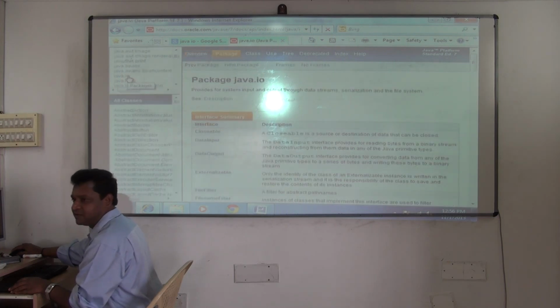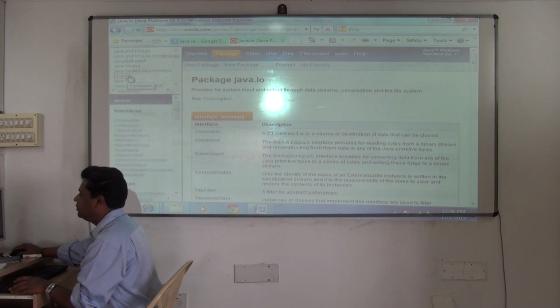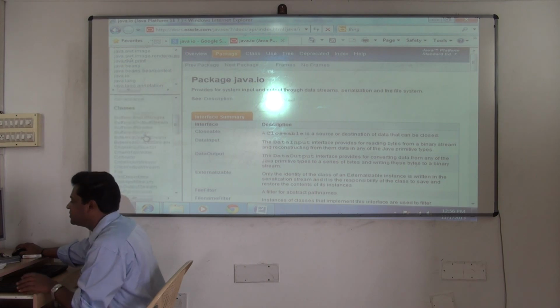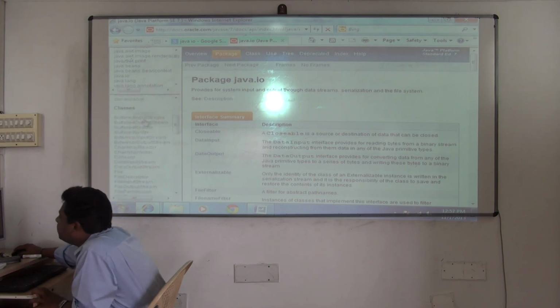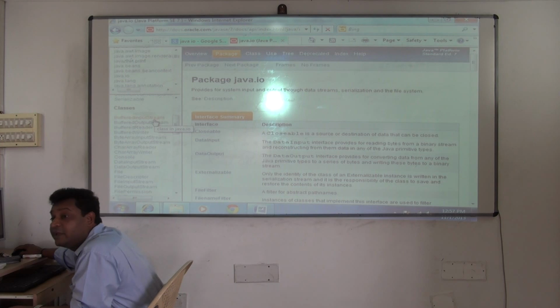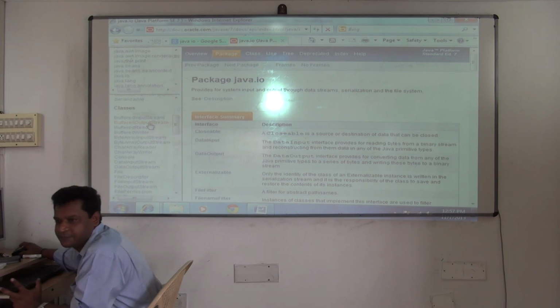We are shifting now, which package? IO package. It will show you all the classes and interfaces present in what? IO package. These many interfaces are there, these many classes are there. And look, buffered input stream means it will do the input operation in the form of bytes. Buffered output stream, it will do the output operation in the form of bytes. So the name itself will suggest you very clearly. So that's how they have organized it.